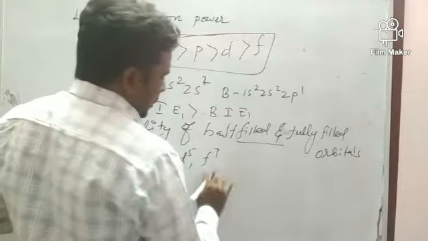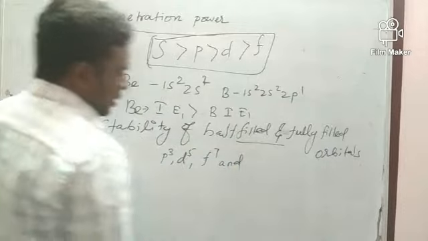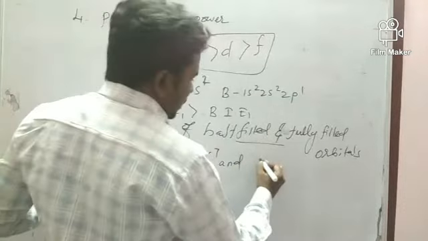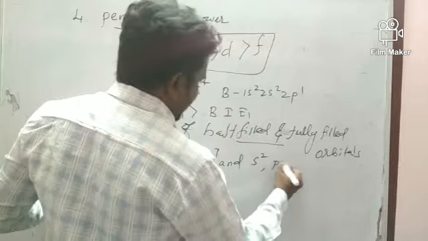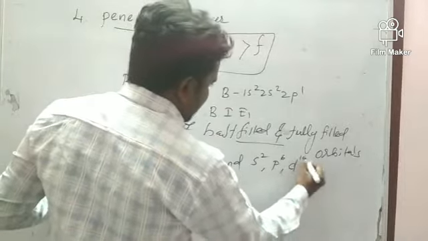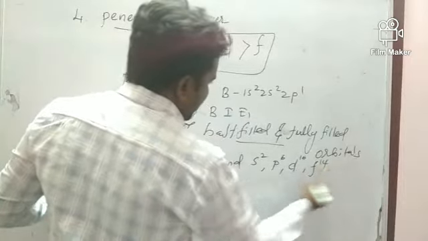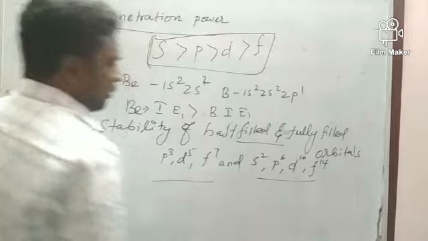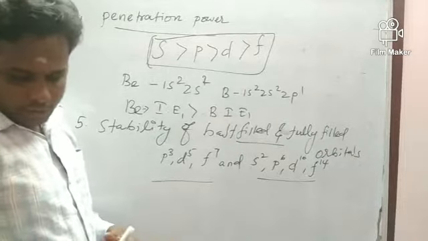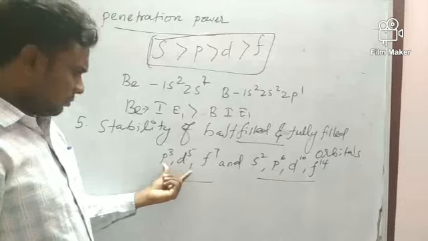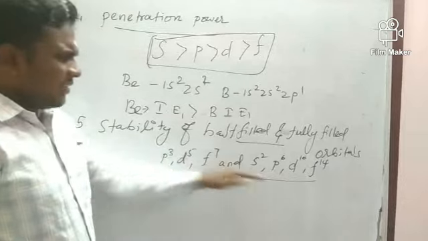Fully filled orbitals, you know: s2, p6, d10, f14. These are fully filled and those are half-filled orbitals. These orbitals are very stable.